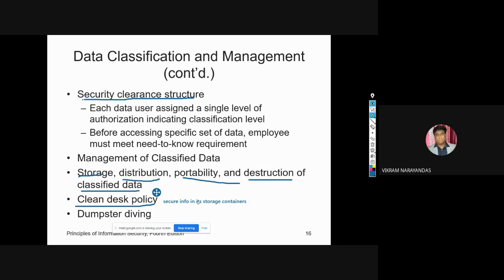When excess copies exist, proper care should be taken to destroy the unneeded copies.